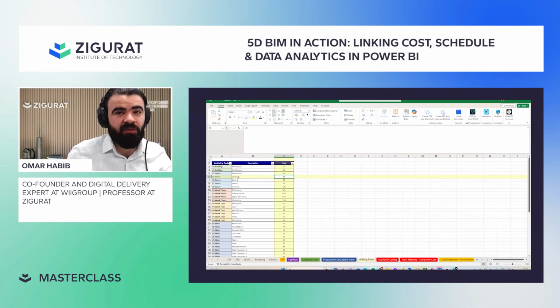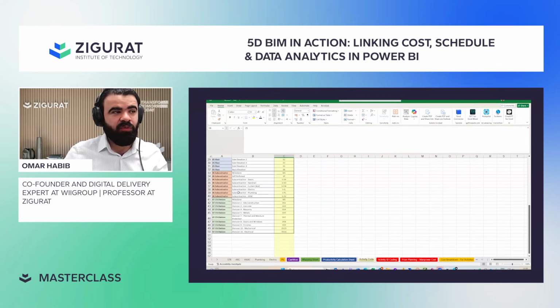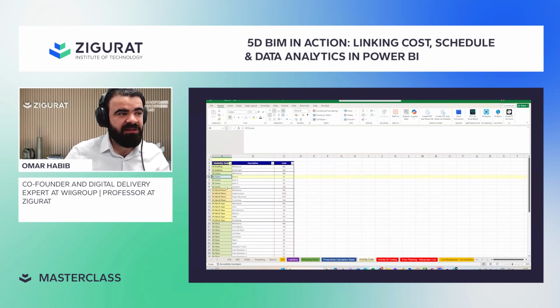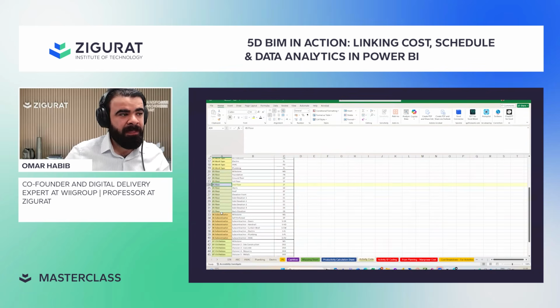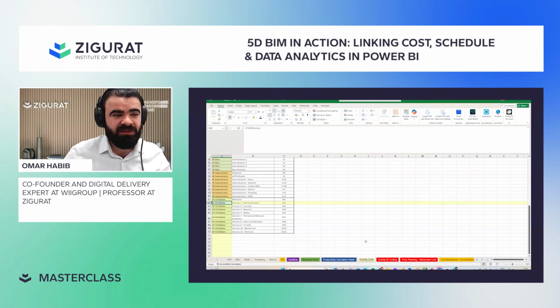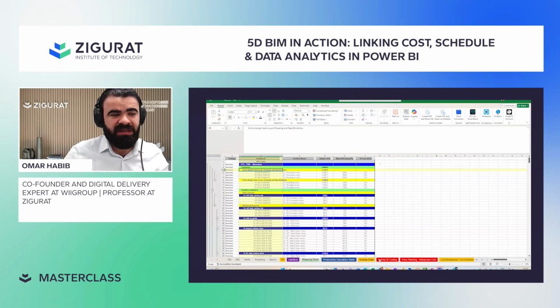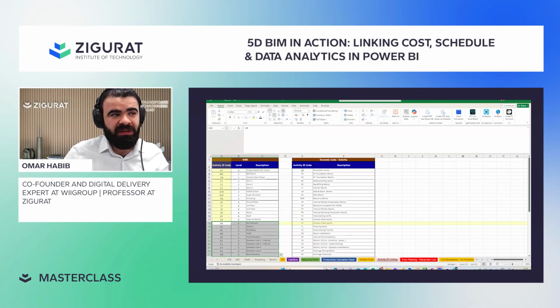Then you will have the activity codes. You're gonna create yourself. The activity codes, if you remember what we say, is just how you're gonna filter your report. So the more proper activity code you have, it will be more detailed of how you're gonna filter it. We'll talk about by building, by zone, by work package, by floor, by subcontractor, by CSI division, and so on. So this is how you build your mapping sheet. You might agree in the background how every abbreviation is gonna mean in your activity ID here.